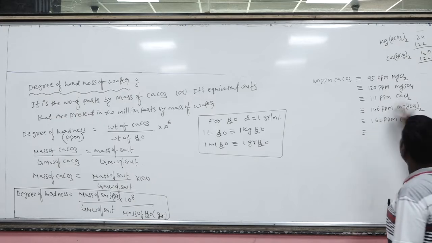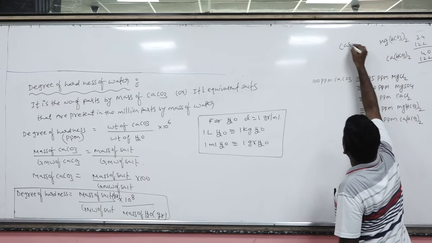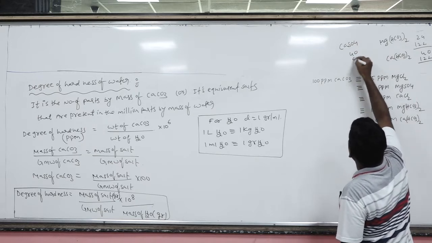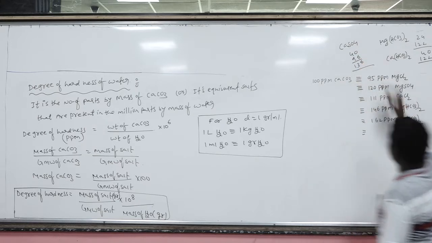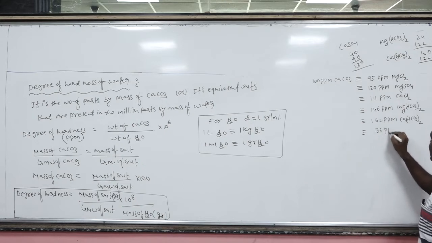Okay. Now, what about the CaSO4? Calcium 40, sulfate 96, so that is 136. So I am writing 136 ppm CaSO4.